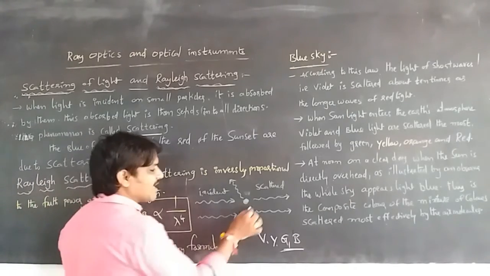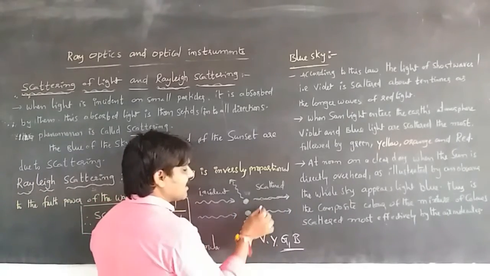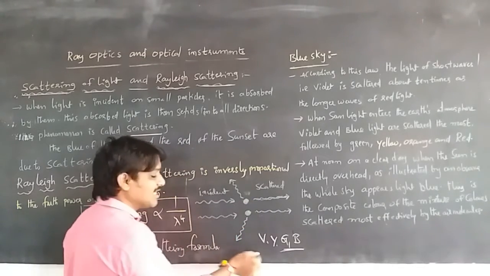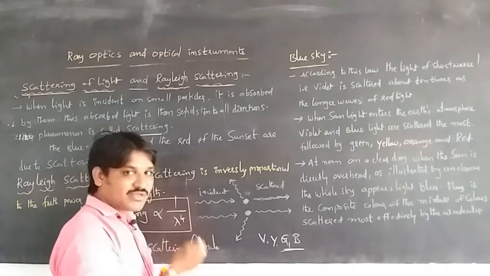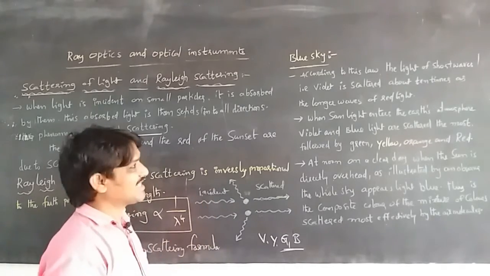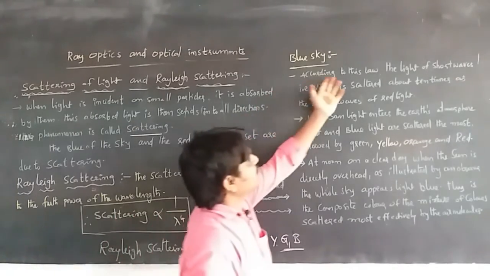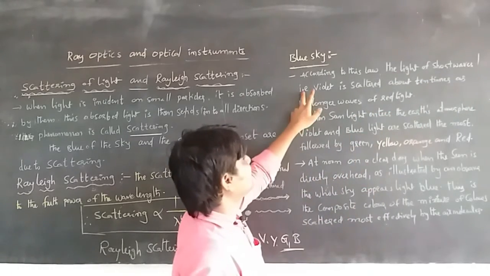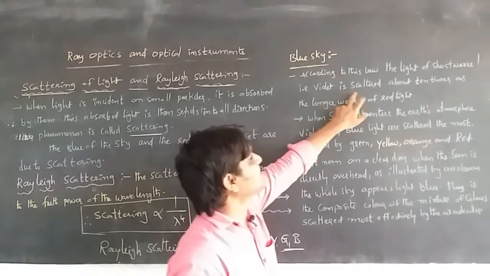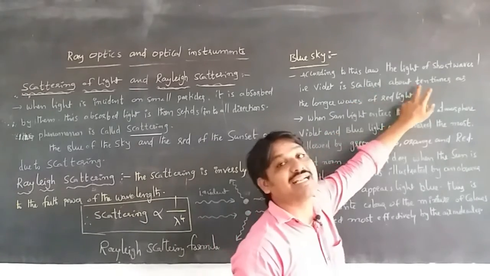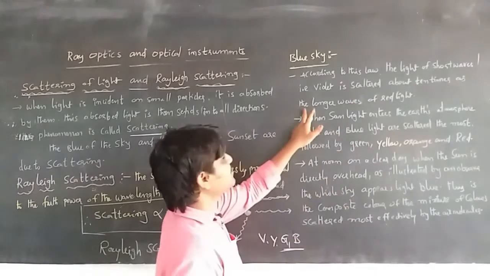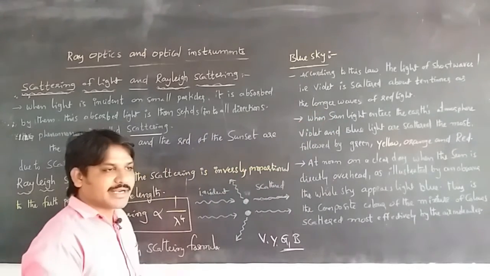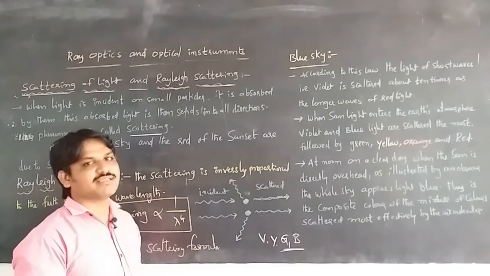Means if the red light is scattering, then these colors will be scattered about 10 times more than the red light when traveling in the earth's atmosphere. According to this law, the light of short waves, that is violet, is scattered about 10 times as much as the longer waves of red light. Red light has more wavelength than the other colors.